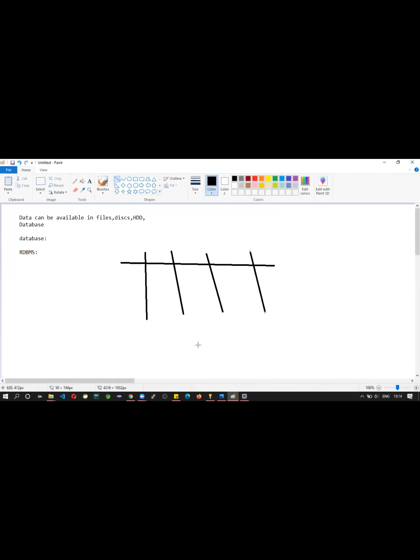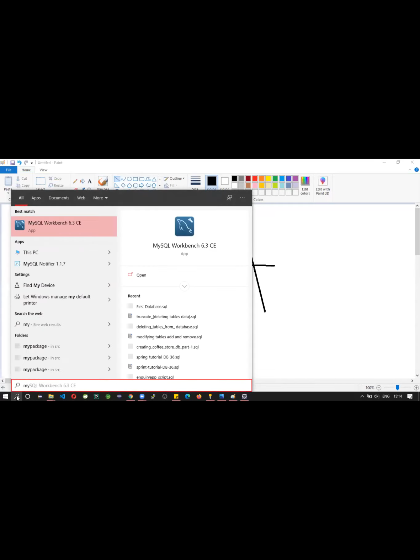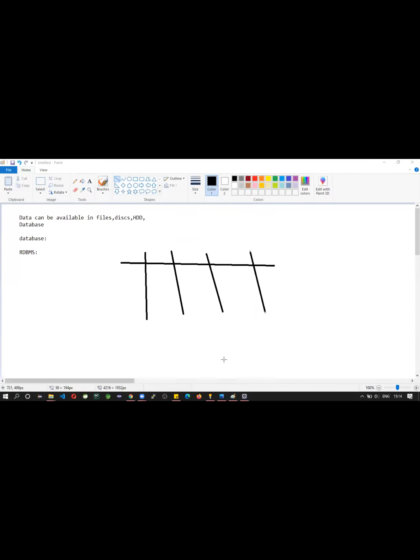Or else let me open Workbench. You need to have some knowledge of databases also: tables, what is a primary key, what is a foreign key.